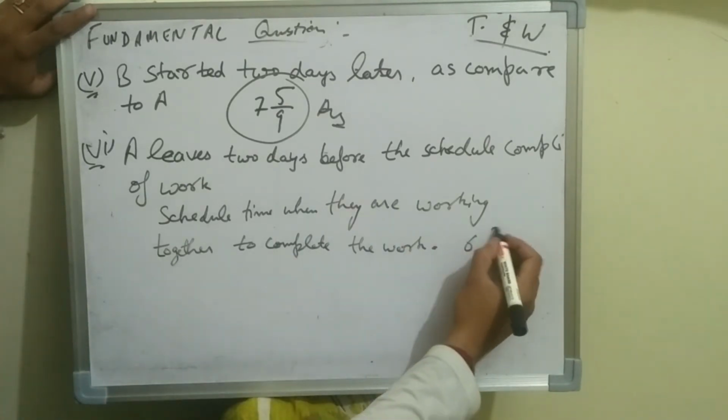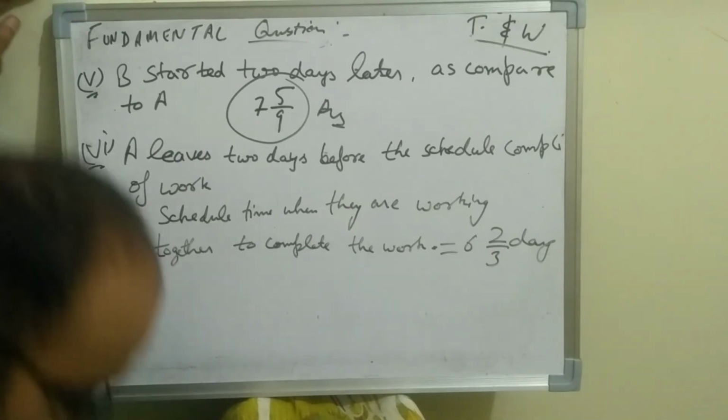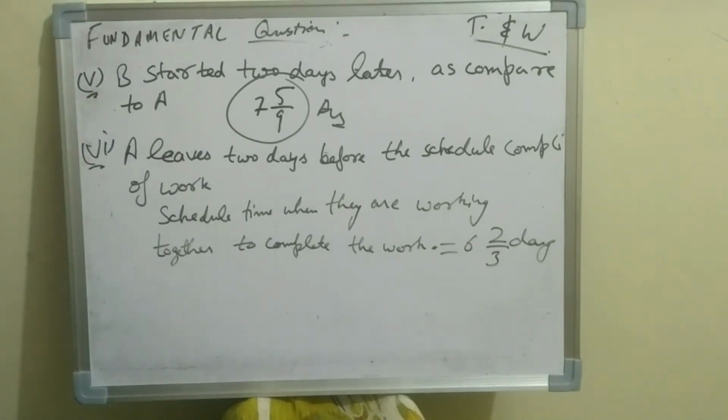That is given as 6 and 2 by 3 days. All right, so it is the total time given, which is the scheduled time.